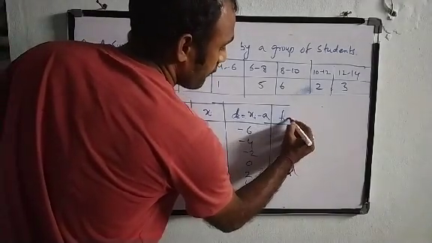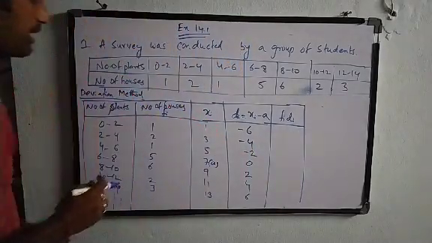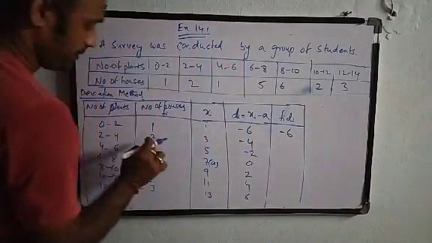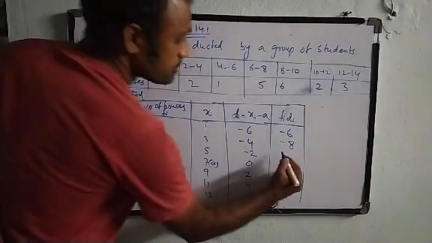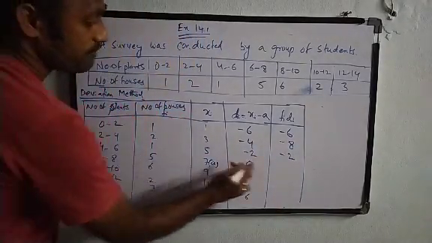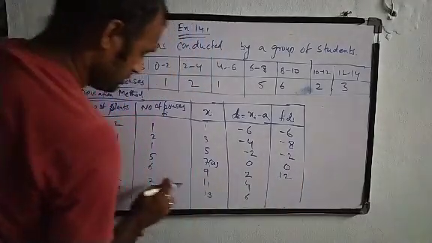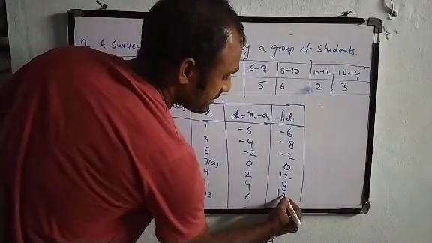Next column will be the Fi into Di column. So multiply the Fi column into the Di column. 1 into minus 6 is minus 6. 2 into minus 4 is minus 8. 1 into minus 2 is minus 2. 5 into 0 is 0. 6 into 2 is 12. 2 into 4 is 8. 3 into 6 is 18.